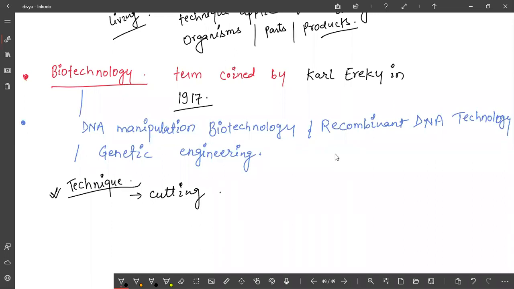Simply, this is nothing but cutting and pasting of DNA. From one desirable source we cut the DNA, and into another we paste the DNA. So biotechnology involves cutting and pasting of desired DNA fragments.